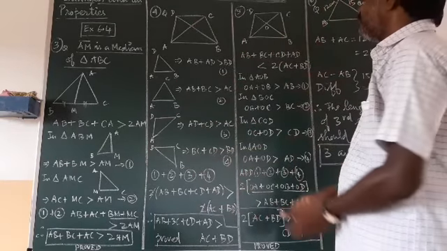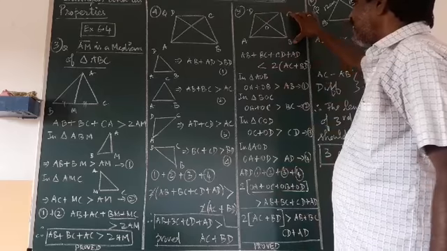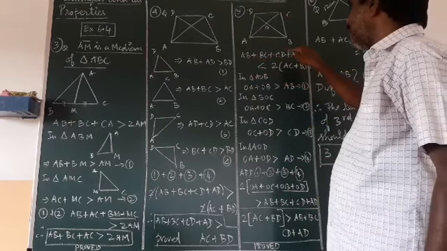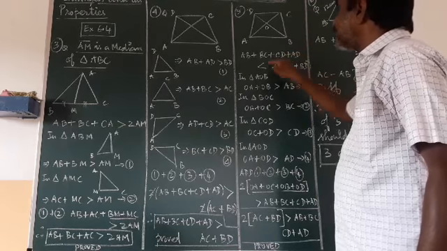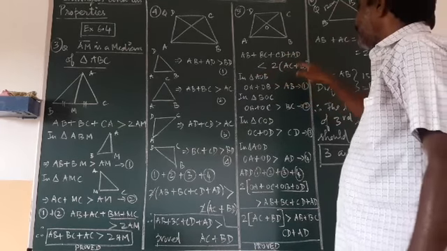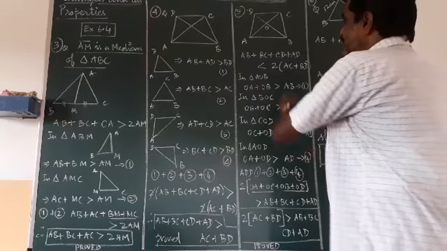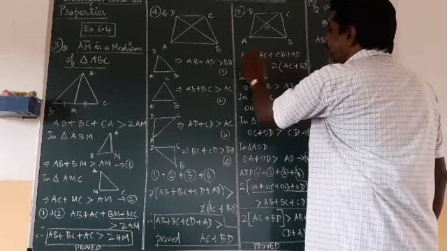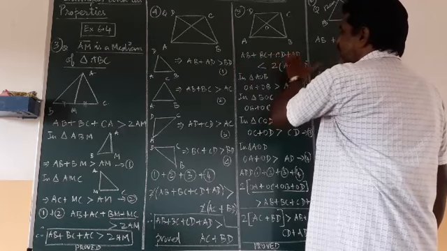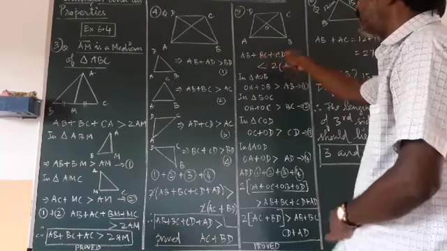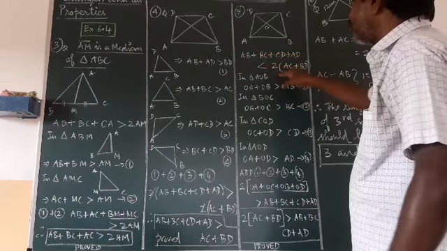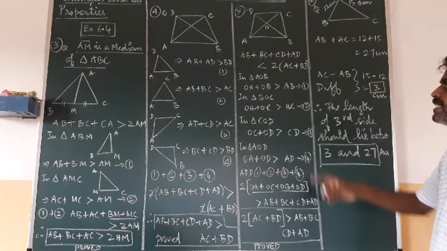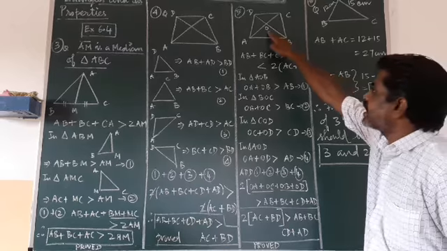You see, same quadrilateral. They are asking you to show that the sum of the AB side, BC side, CD side and AD side is less than 2 times AC plus BD. That means 2 times (AC plus BD) should be greater than AB plus BC plus CD plus AD. That means the sum of all the sides should be less than 2 times the diagonal lengths. Once again I have taken the same diagram, with diagonals intersecting at O.